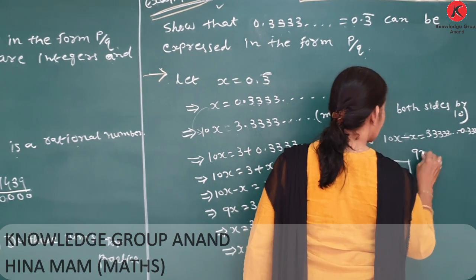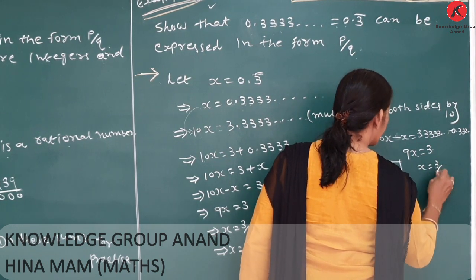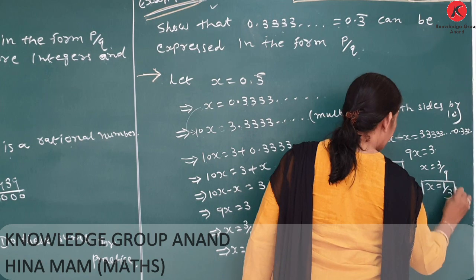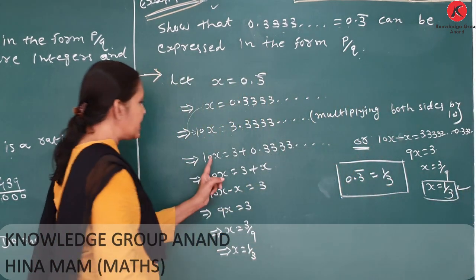So 10x minus x, that is 9x, is equal to 3. x is equal to 3 upon 9. x is equal to 1 upon 3. This is one method. Otherwise, you can do it by another method.